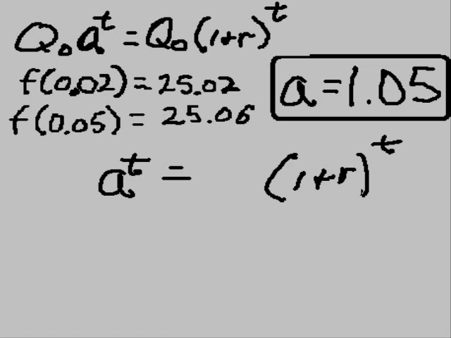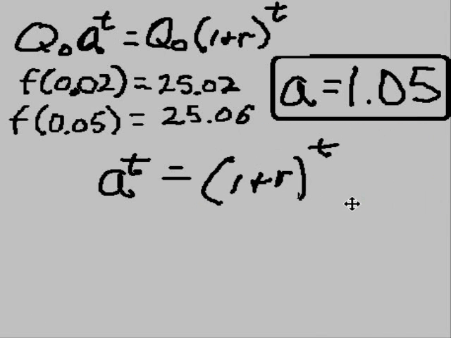And now I have a to the t power is equal to (1 plus r) to the t power. Now we're coming closer. We already know that a is equal to 1.05. We have figured that out. So if a to the t is equal to (1 plus r) to the t, then a is equal to 1 plus r.